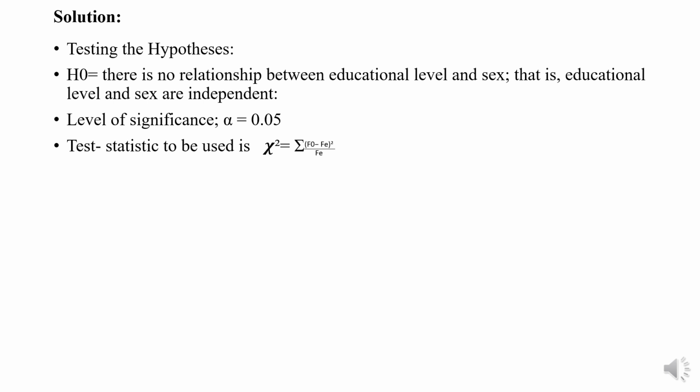test statistic. The test statistic to be used in this is chi-square, which is equal to the sum of (f naught minus fe) whole squared and divided by fe, where f naught and fe are the observed frequency and expected frequency. So this formula is used in this example.